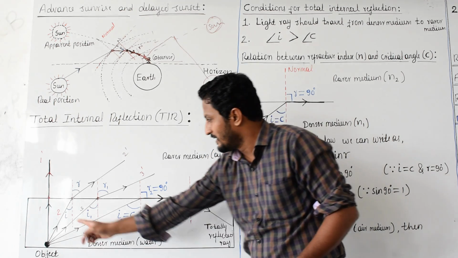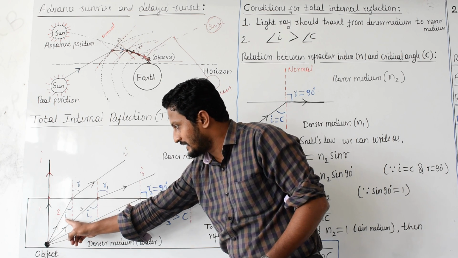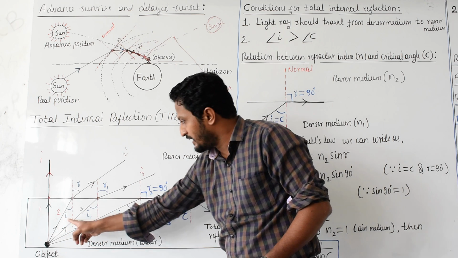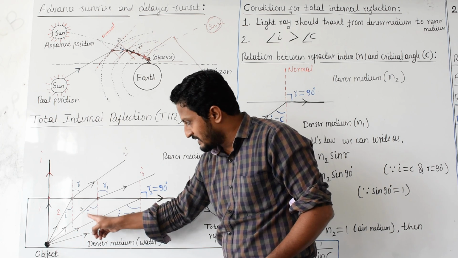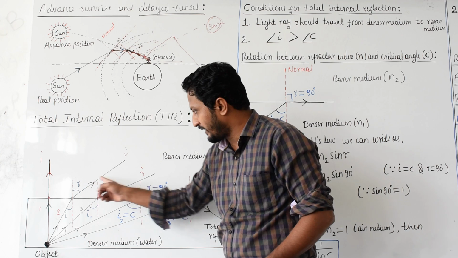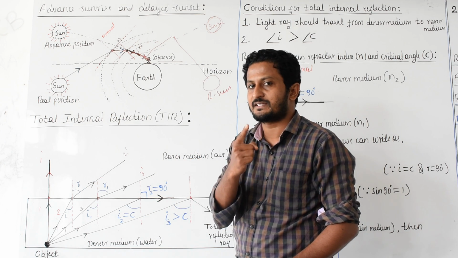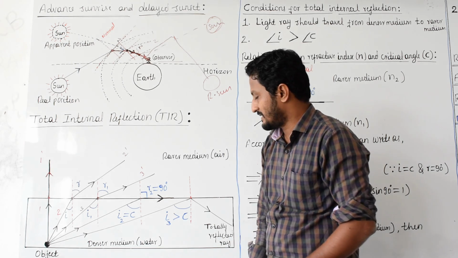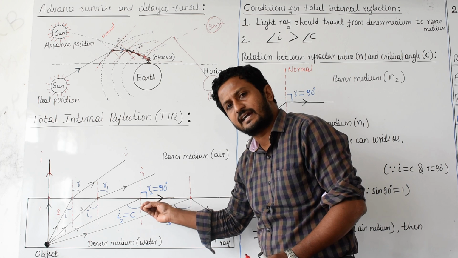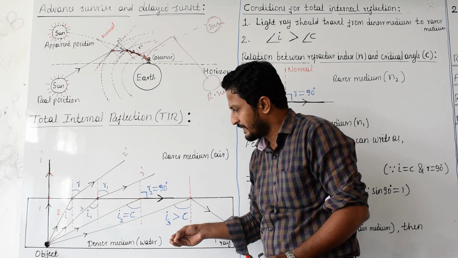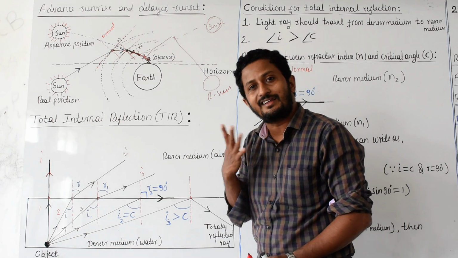Try to catch this. Here both are 0, 0. Here I becomes I1, I mean it becomes greater. As incidence got increased, refraction also got increased. Getting this is very important. As we increase the incident angle in the denser medium, the refracting angle also increases.